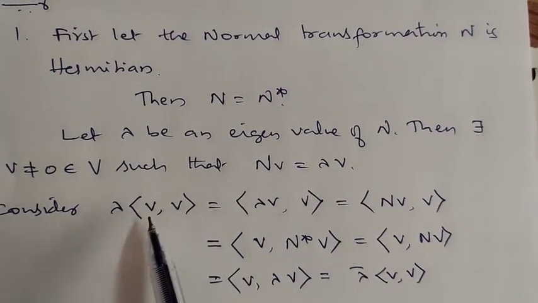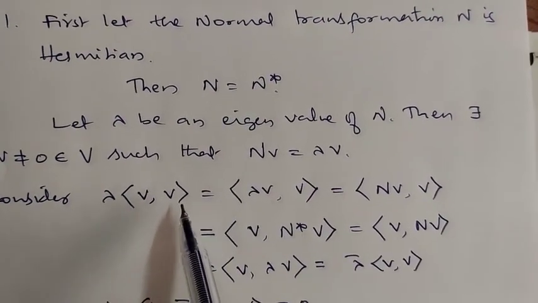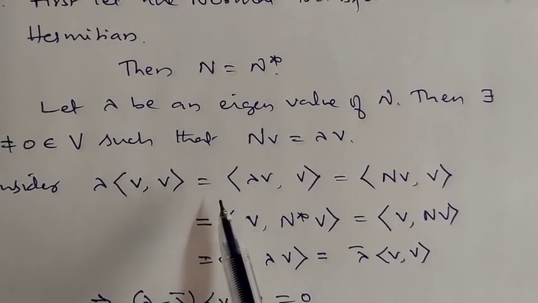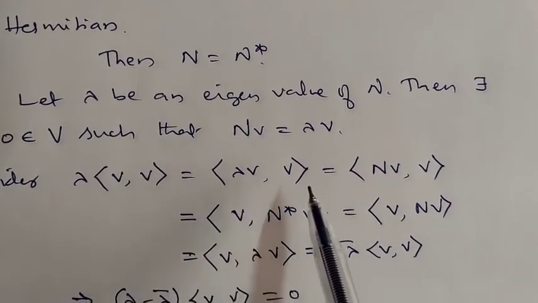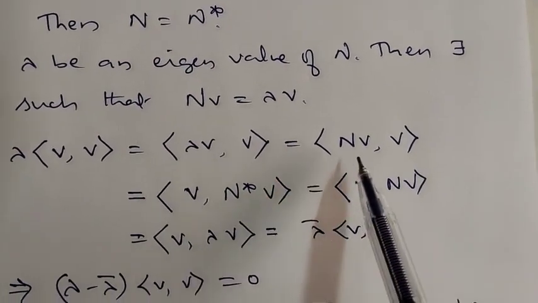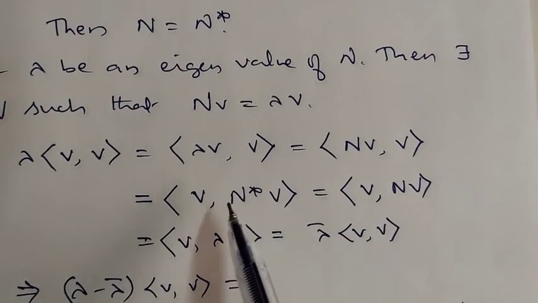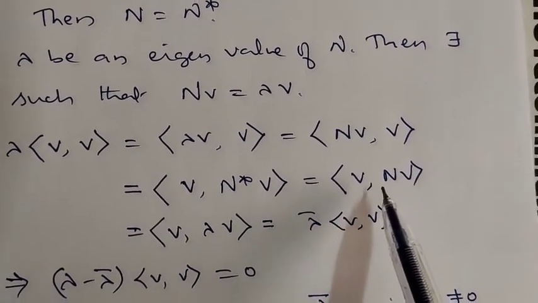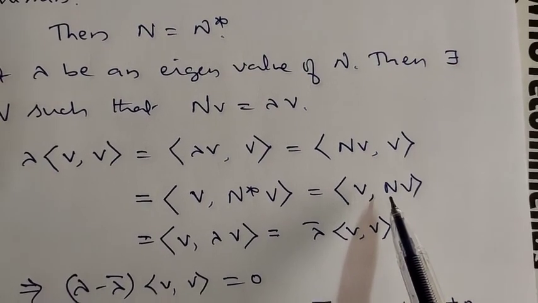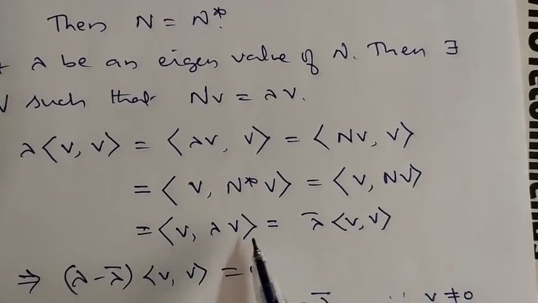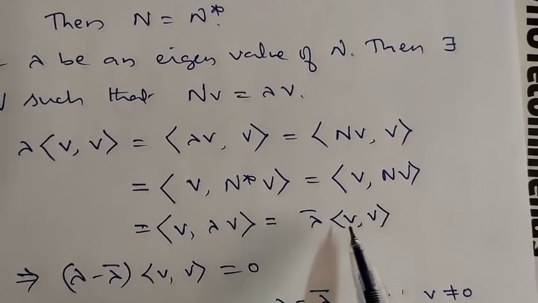Now we consider lambda times the inner product of V comma V. This is already proved. Lambda times the inner product of V comma V is the inner product of lambda V comma V, which is equal to n of V comma V. So this can be written as V comma n star of V. V comma n star of V is the same as n of V because n is Hermitian. So this is equal to V comma lambda of V, which is equal to lambda bar into V comma V.